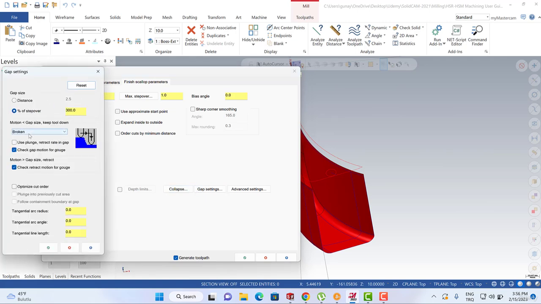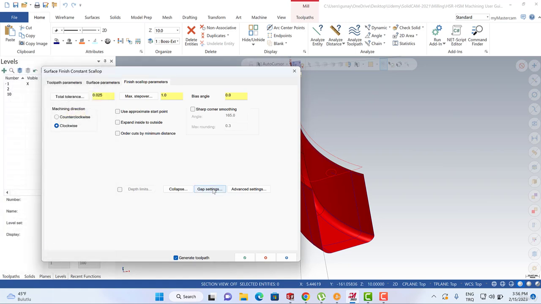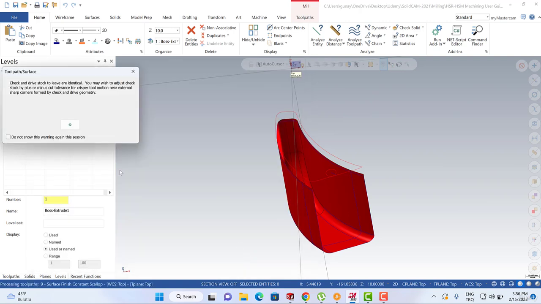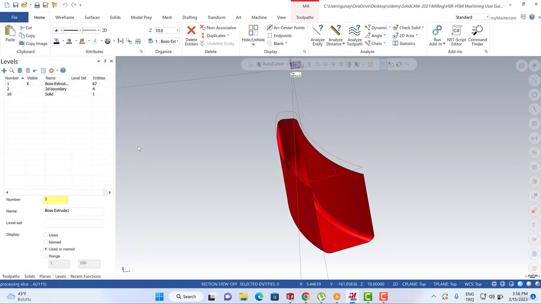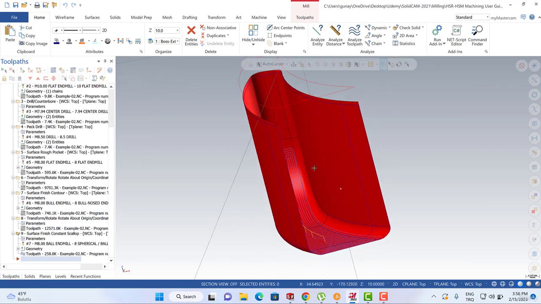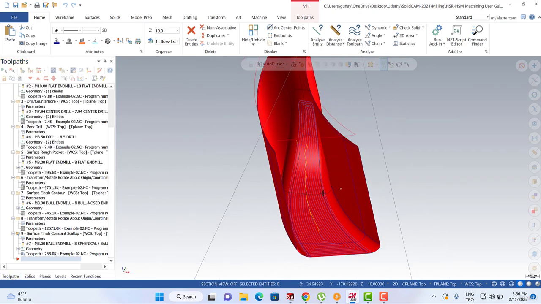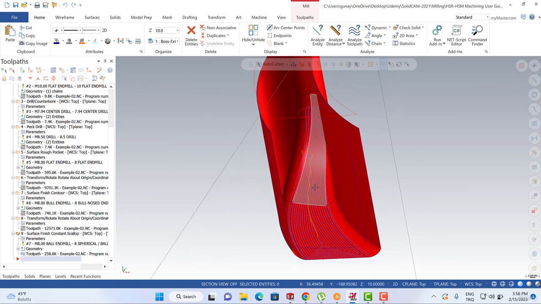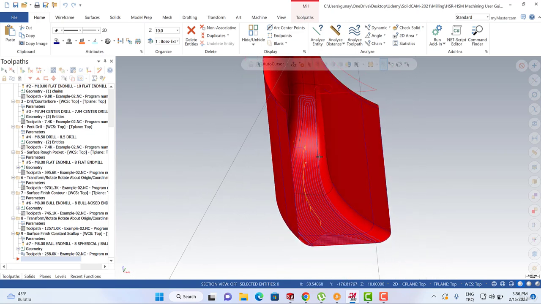We can organize gap settings as a follow surface, and we can activate optimize cut order, and then we can select the OK button, and then let me check my toolpath. Okay, that is my toolpath. Okay, it seems good for us.